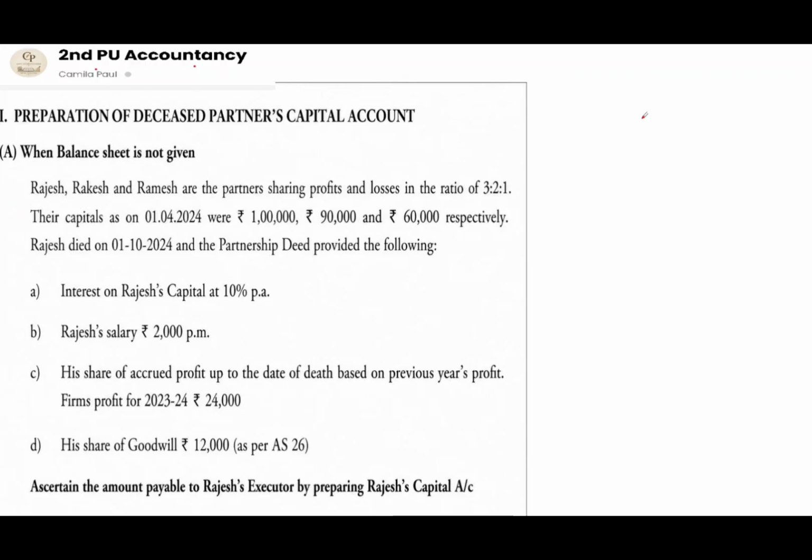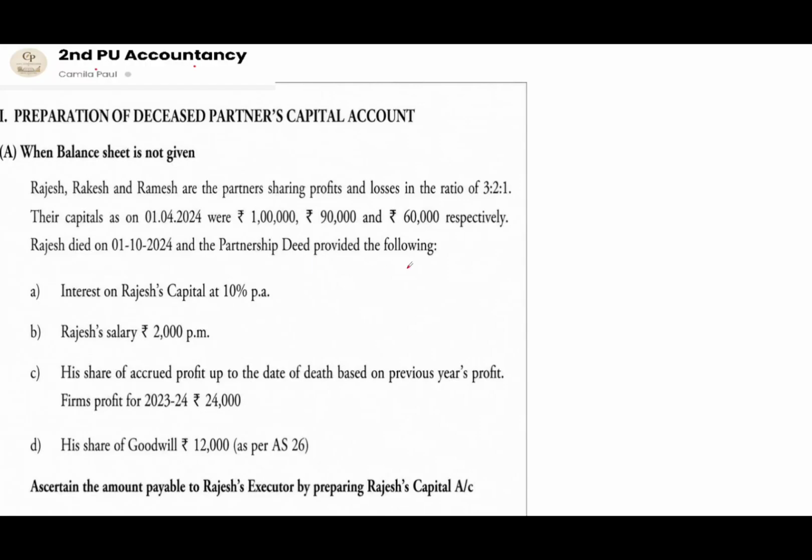Rajesh, Rakesh, and Ramesh are partners sharing profits and losses in the ratio of 3:2:1. Their capitals as on 1st April 2024 were 1 lakh, rupees 90,000 and rupees 60,000 respectively. Rajesh died on 1st October 2024 and the partnership deed provided the following.